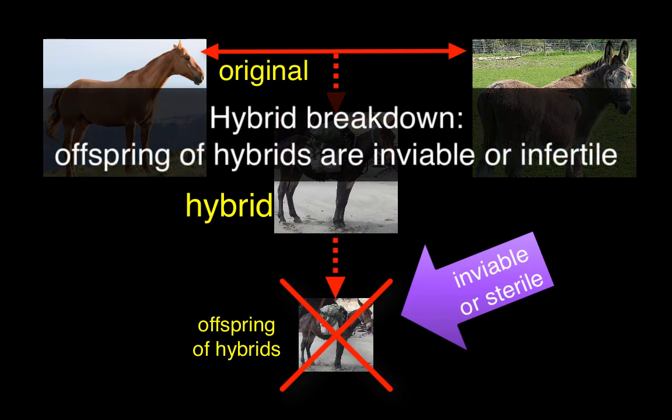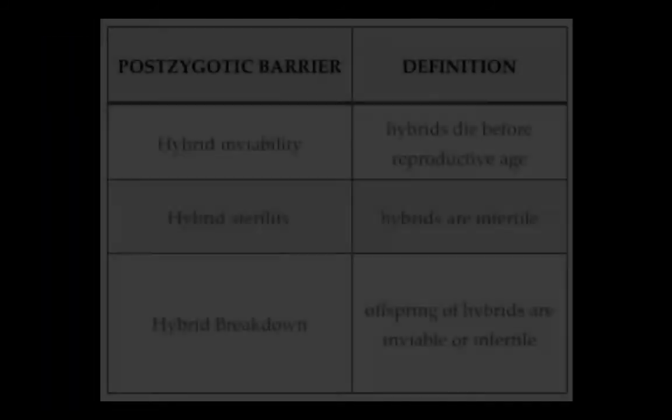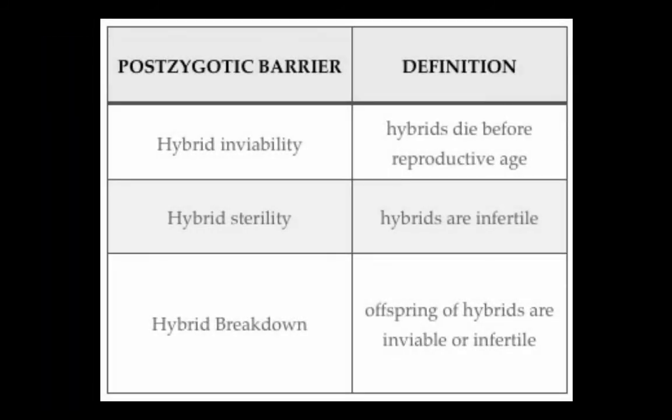So that's in the generation after the hybrids. We call those three, hybrid inviability, hybrid sterility, and hybrid breakdown, postzygotic barriers. And that makes sense because you have a zygote. Anything that goes wrong after the zygote has occurred would be a postzygotic barrier.